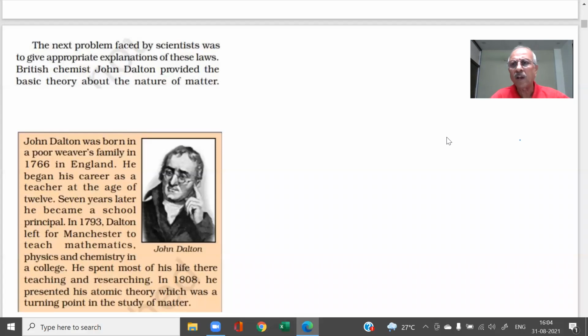Lavoisier and Proust have given two important laws of chemical combination: the law of conservation of mass, and the second was the law of constant proportions. When a chemical reaction takes place, what will happen? The sum of the masses of reactants will be equal to the sum of the masses of the products for an isolated system, if we close the system.